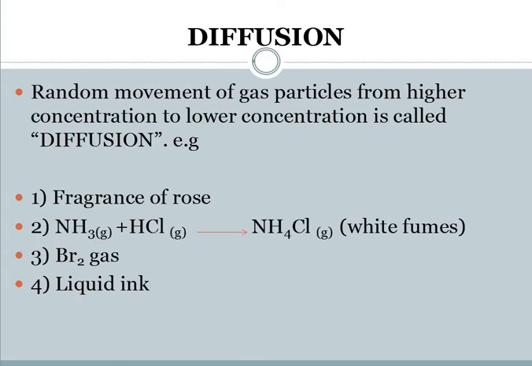How is it possible that we are able to see? Because the color of the gas is brown, which is now spread in both the cylinders. So we are able to see that from higher concentration to lower concentration, the bromine gas has moved and now it has filled both the cylinders.